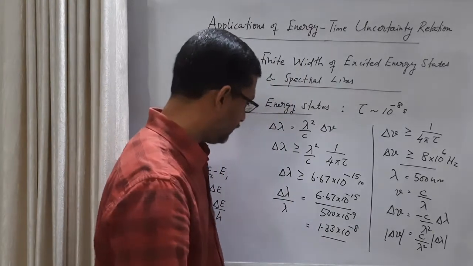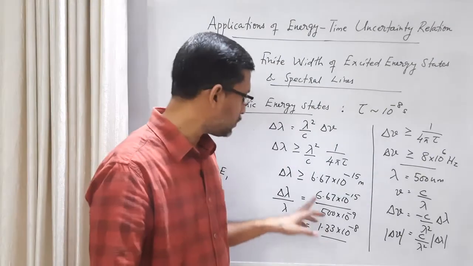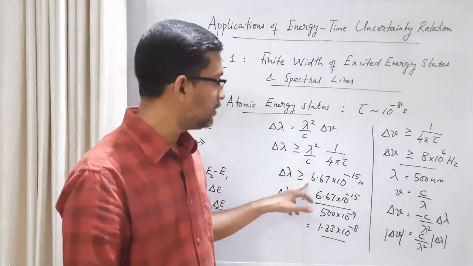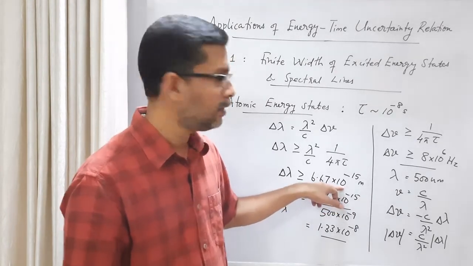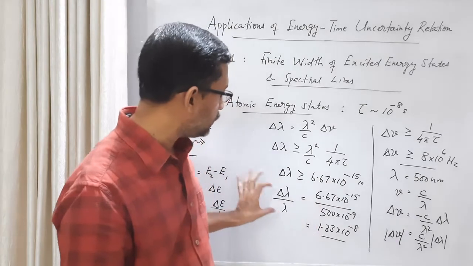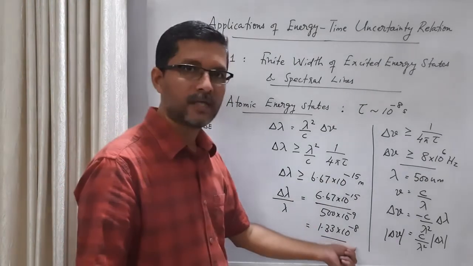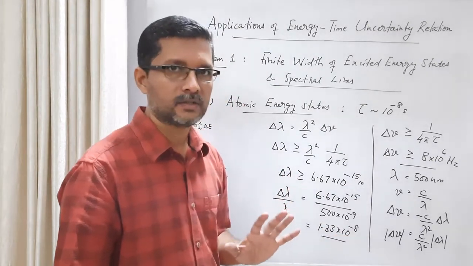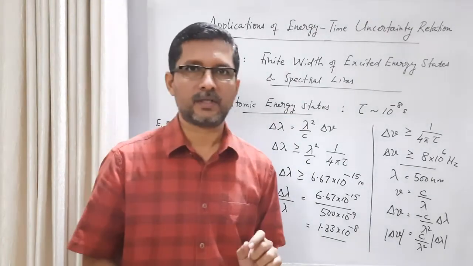Again, when you do calculations using the uncertainty relationship, let's not worry about these numerical factors. After all, this is an inequality. So let us look at only the order of the value. It is 10^-15 meters. If we take the fractional change, we get 10^-8, which is a very small fractional change. So the point is the finite width of the spectral line.